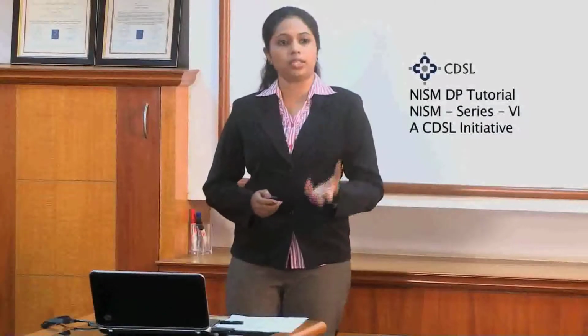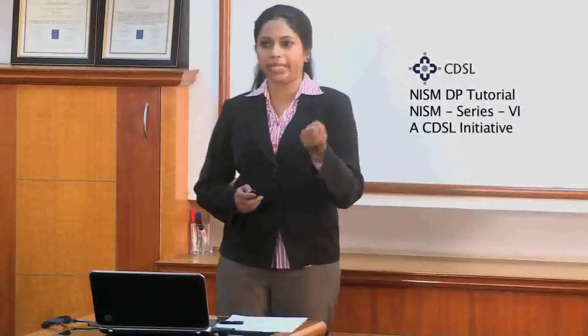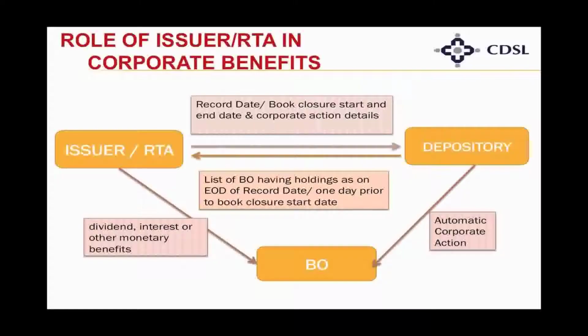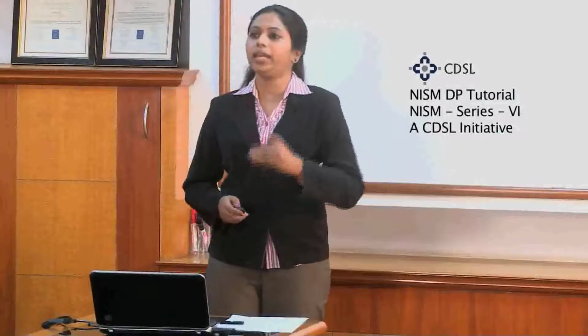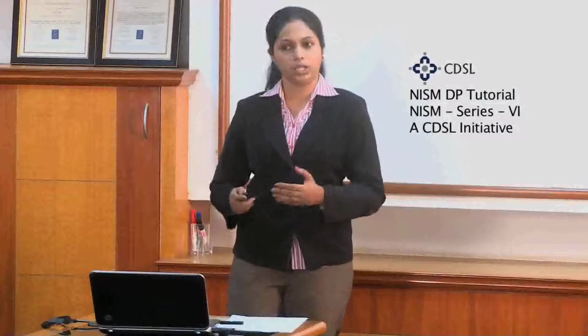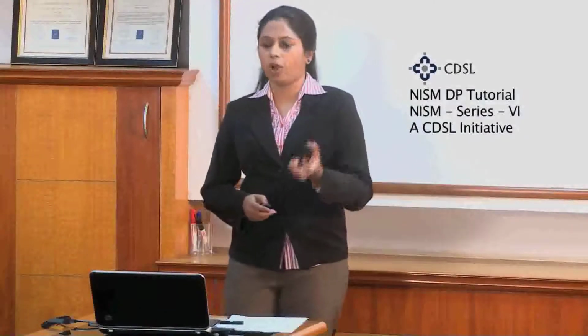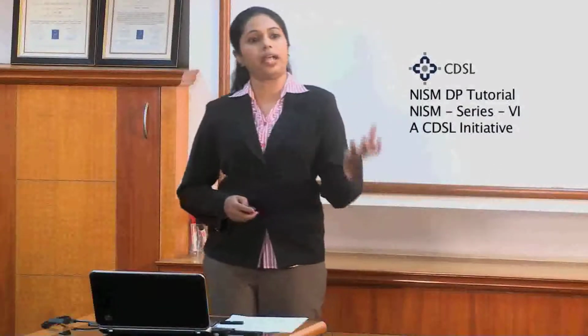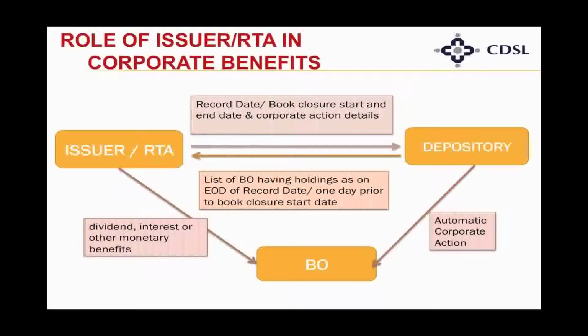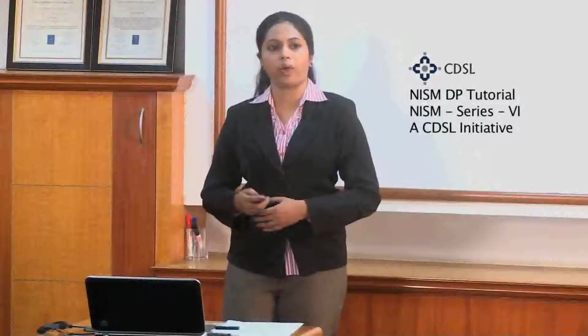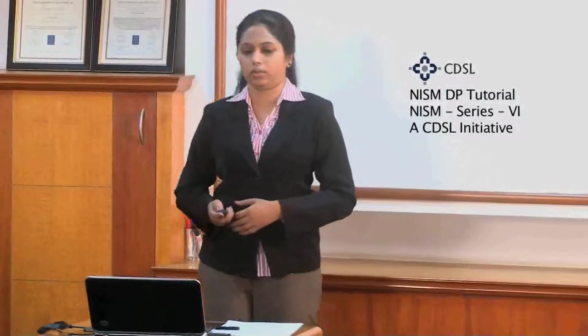What the depository does is, for example, at the end of day on 10th April, the depository will give the list of BOs to the RTA, saying these are the people who have these particular shares in their demat account, and kindly give whatever corporate actions are there to those BOs. If it is a cash corporate action, the RTA will give the cash benefits directly to the customer. If it is a bonus or rights issue, that is a non-monetary corporate action, and it will be provided by the depository to the customers.